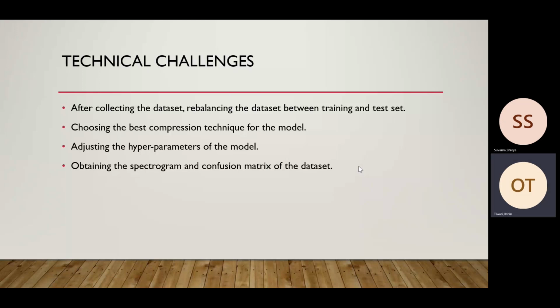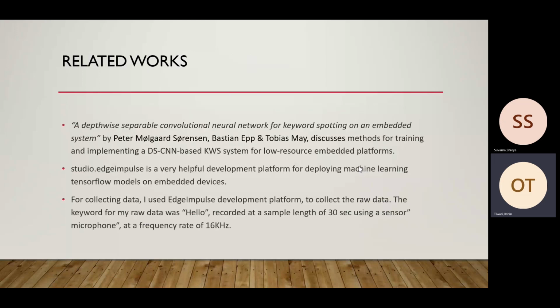So the related works that I found helpful for the completion of this project were, first, an article called a depth-wise separable convolutional neural network for keyword spotting on an embedded system. The article discusses methods for training and implementing a DSCNN-based KWS, that is keyword spotting system, for low resource embedded platforms. Second was Edge Impulse. It is an ML development platform for deploying TensorFlow models on embedded devices.